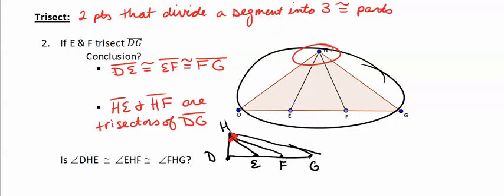Therefore, we don't know if these would be congruent. Therefore, it would be a sometimes.